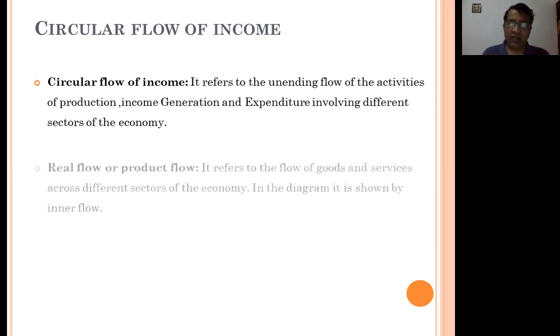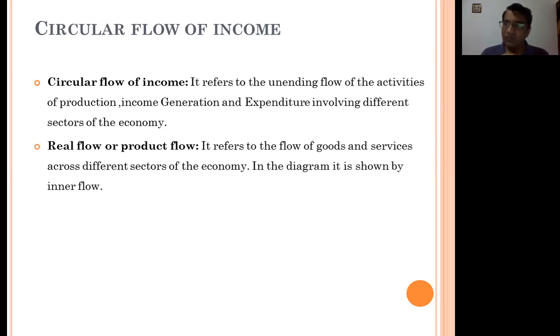We divide the circular flow of income into two parts. One is the real flow or product flow. Real flow refers only to the flow of goods and services across different sectors of the economy. If you prepare a diagram, it is shown by the inner flow. In real flow, there is no introduction of money. Only goods to goods exchange, like in a barter system. In a barter system, people exchange goods: one will provide goods, the second will provide services or goods. In the same way, in the real flow or product flow, goods and services flow across different sectors of the economy. There is no money introduced here.